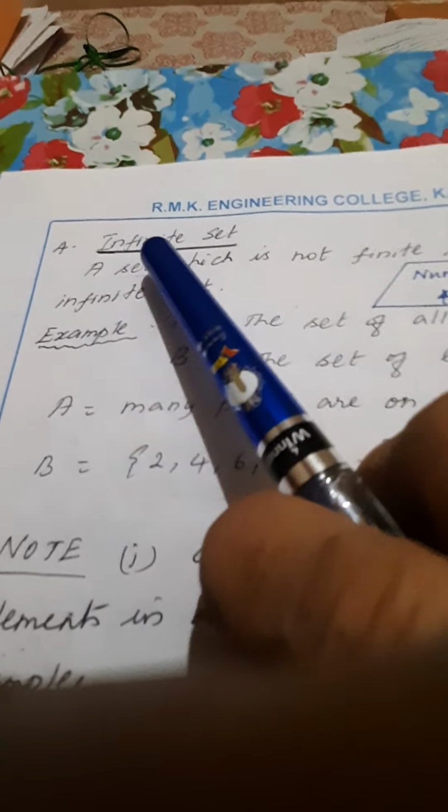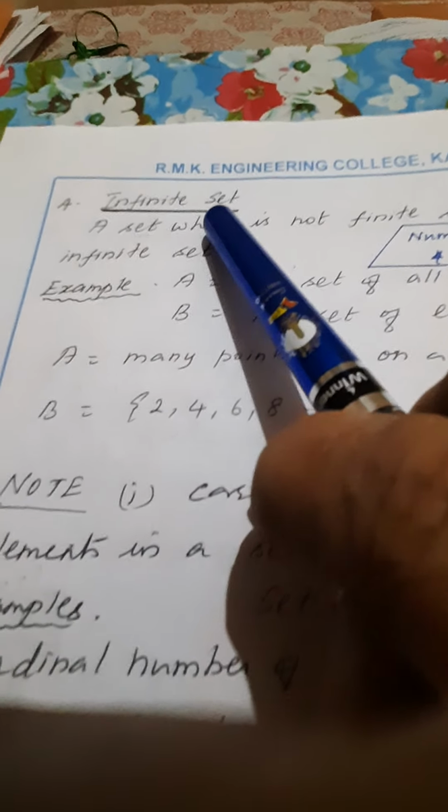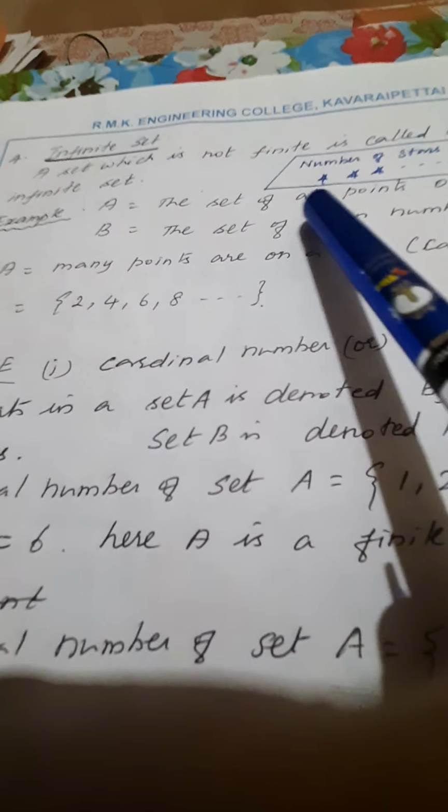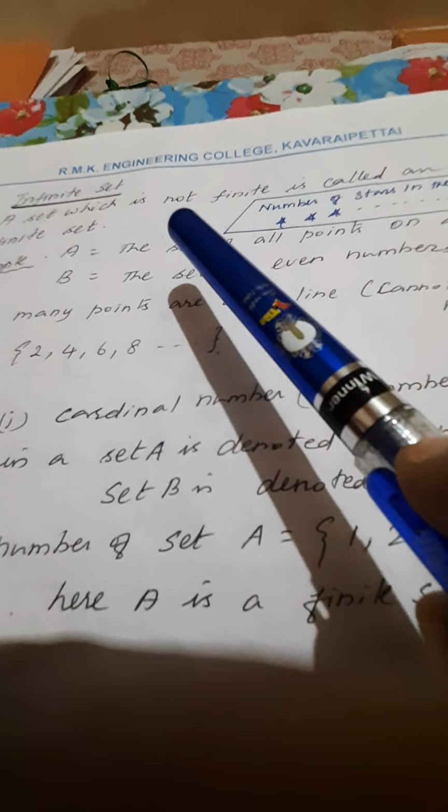Next, the fourth type of set is the infinite set. What is the meaning of infinite set? A set which is not finite is called an infinite set. What is the meaning of not finite? Suppose you take the number of